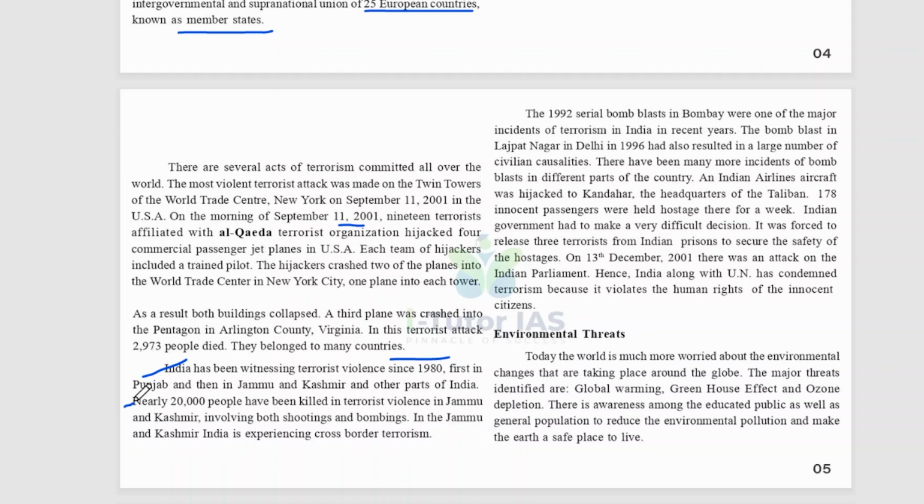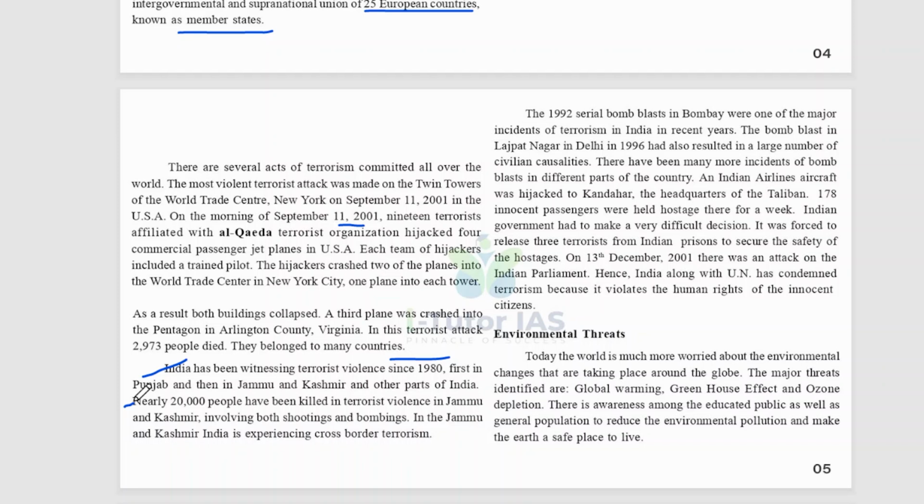And in 1992, the serial bomb blasts in Bombay were one of the major incidents of terrorism in India in recent years. The bomb blast in Lajpat Nagar, Delhi, in 1996 also resulted in a large number of civilian casualties, and there have been many more incidents of bomb blasts in different parts of the country. And an Indian Airlines aircraft was hijacked to Kandahar, the headquarters of the Taliban.